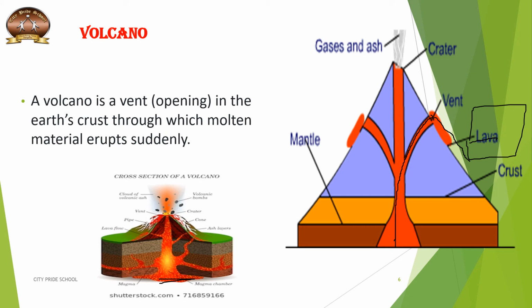When it is inside the earth in the mantle, it is called magma. When it starts flowing on the surface of the earth, we call it hot lava. If you remember chapter 2, we have studied some rocks also formed due to this volcano, this lava. Otherwise you have to go back to the chapter and check which rock is formed due to this lava.